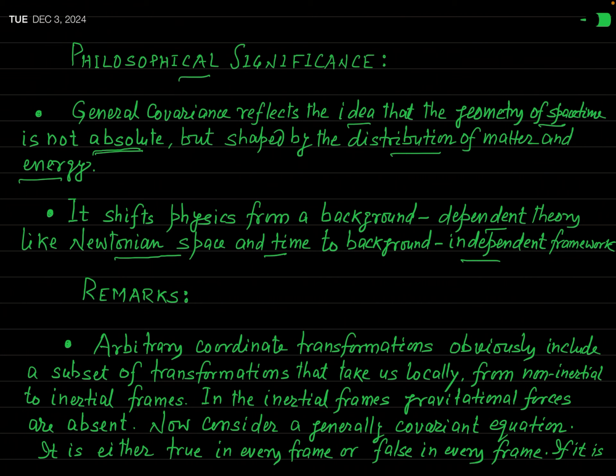But when you talk about the principle of general covariance, we express the physical laws in such a tensorial form that retains its form in all coordinate systems. So here the frame of reference does not matter. So we say that this principle shifts physics from background-dependent theory to background-independent framework. Okay? So these are the two very important philosophical significances of the principle of general covariance.